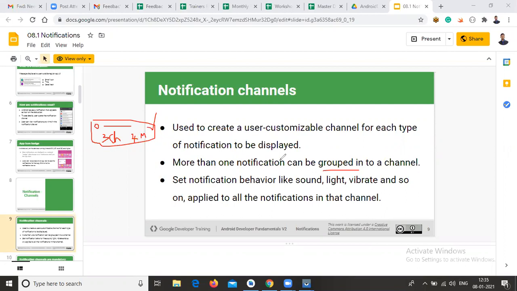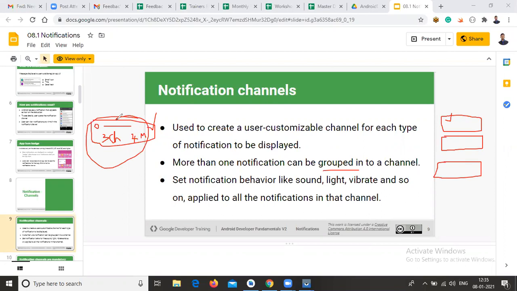In old versions, it will come in the notification like this. If the first person's notification comes, it will appear here, and the second person's notification will appear here. And the third person's notification will be available here. So this is the way you can see your notifications in the below versions. But in the above versions, it will be grouped like this.